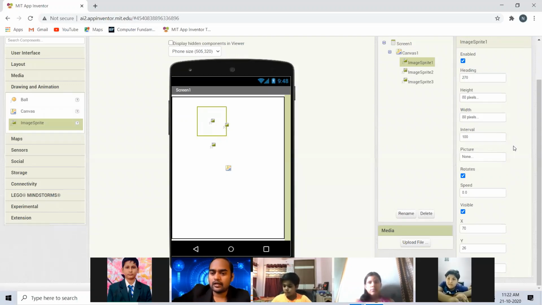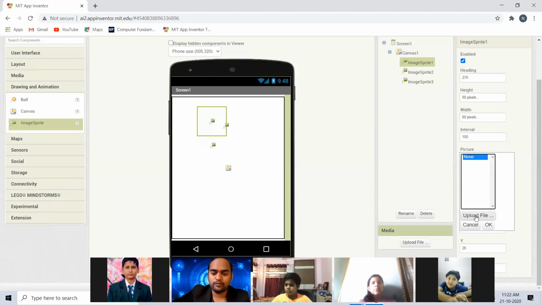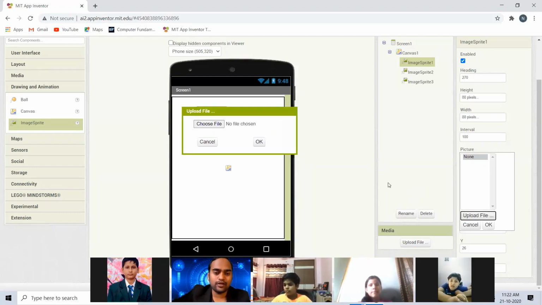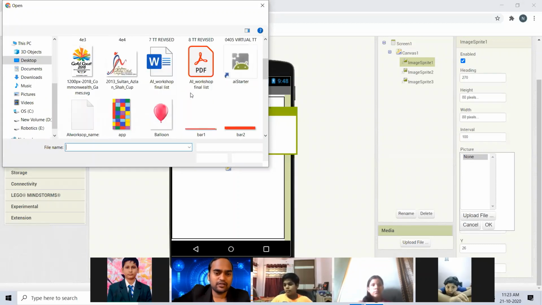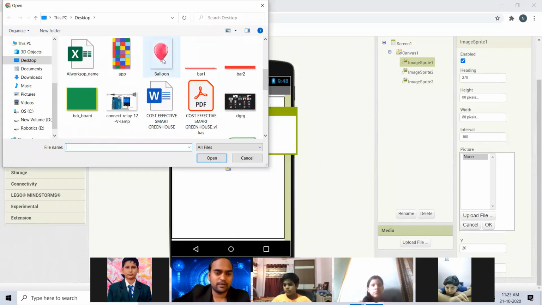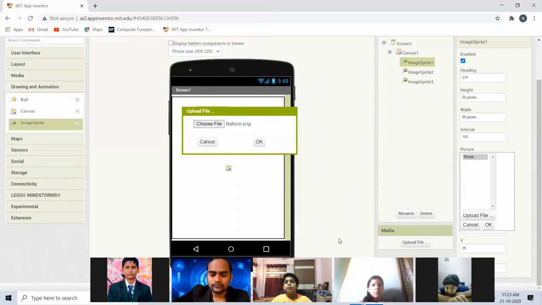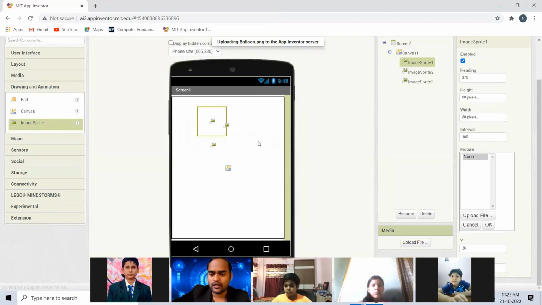Okay, so then I will set the picture. Which picture do we want? Of course, we want the balloon picture. I have already downloaded this balloon picture on my computer, and now I'm going to upload this file to MIT App Inventor, and then I will choose that balloon. So let me see if it is there on the screen. Yes, here it is. Here is my balloon. Okay, done. So it is uploaded.